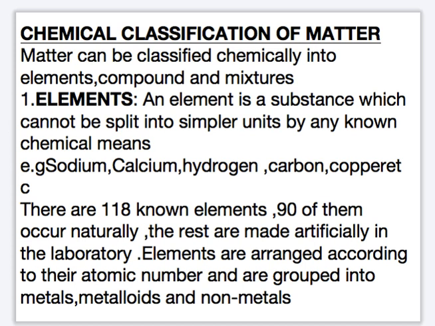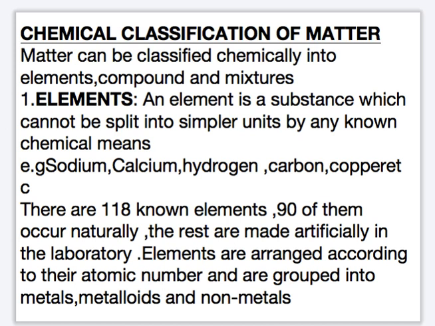An element is a substance which cannot be split into simpler units by any known chemical means. We have 118 elements presently.